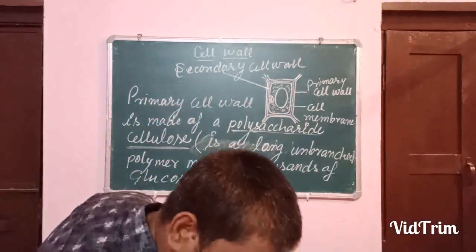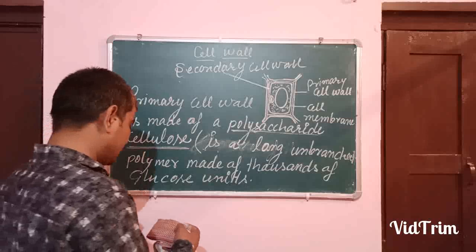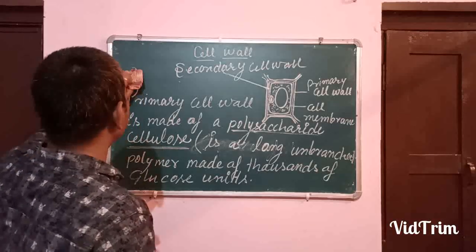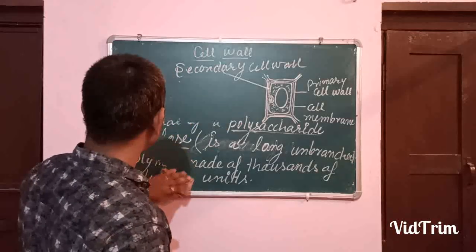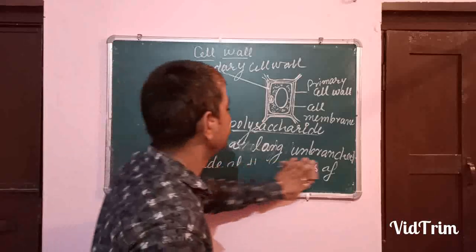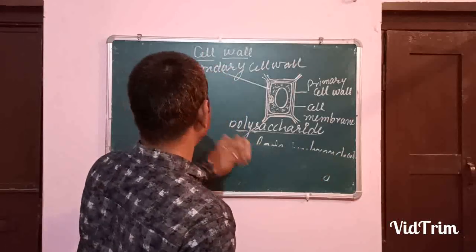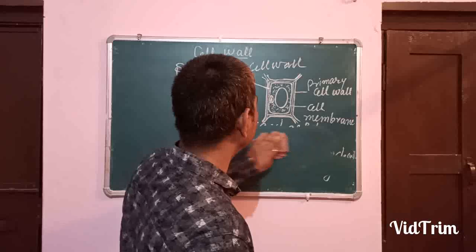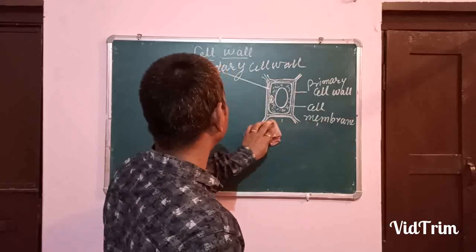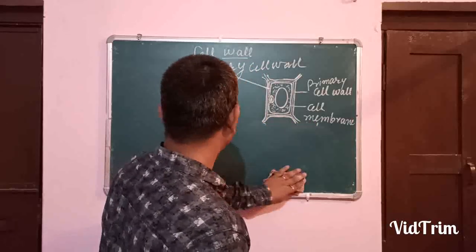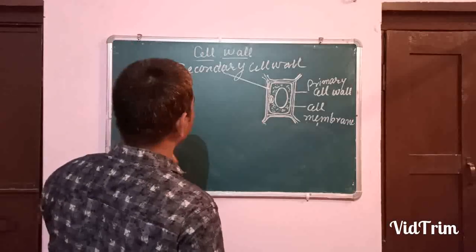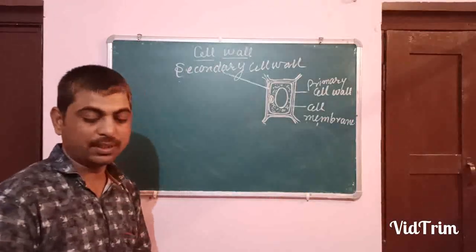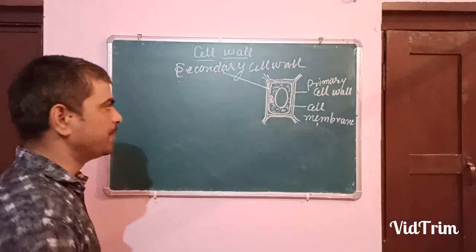What is the property? This primary cell wall is highly permeable. It means it allows all things to enter inside the cell, to go across through it from the surrounding. That is the meaning of highly permeable.